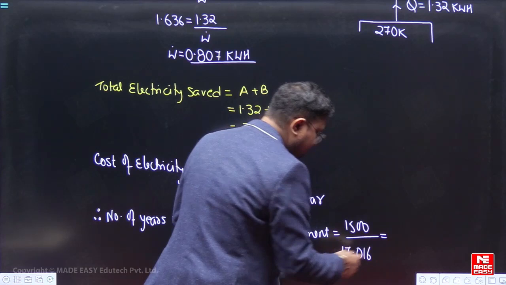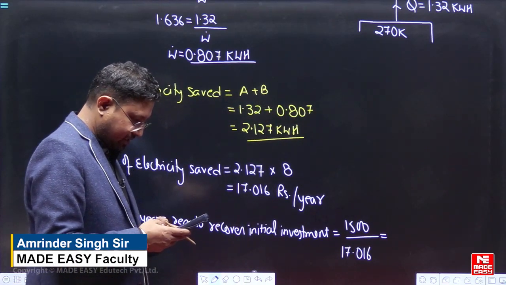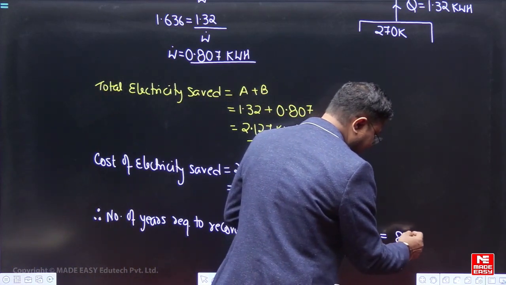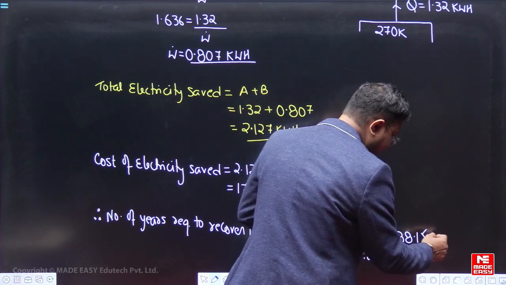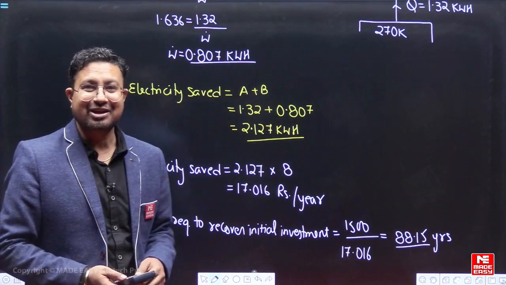So this will be equal to 88.15 years. That means more than 88 years are required.